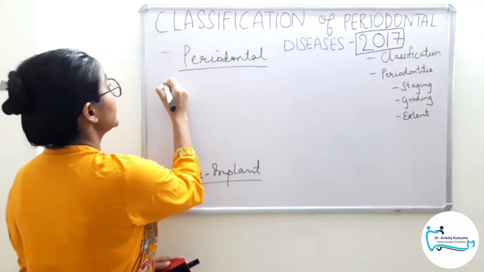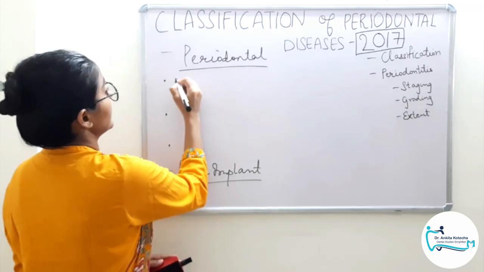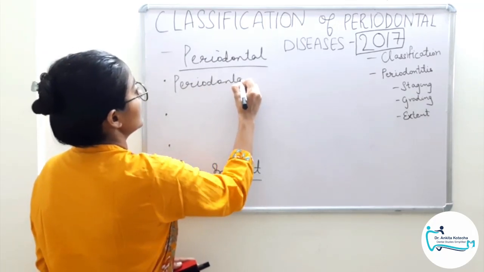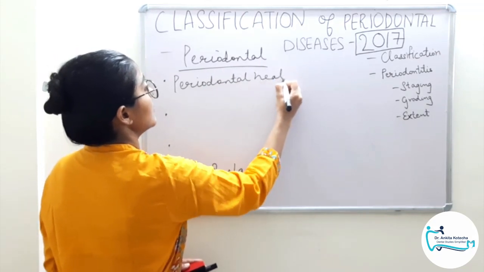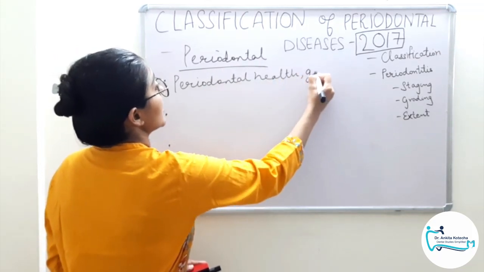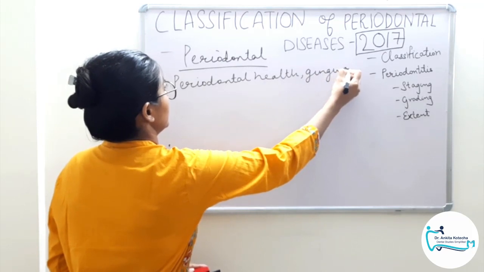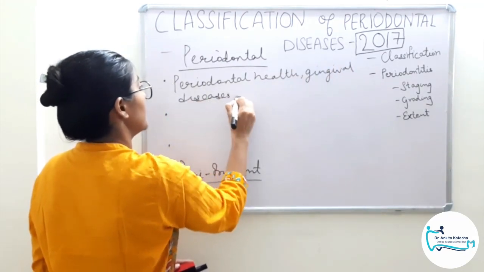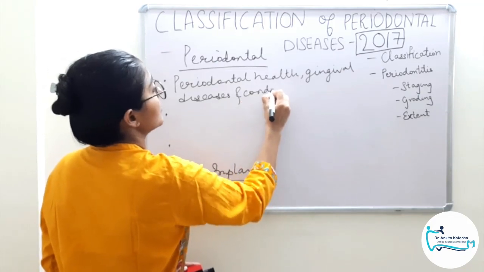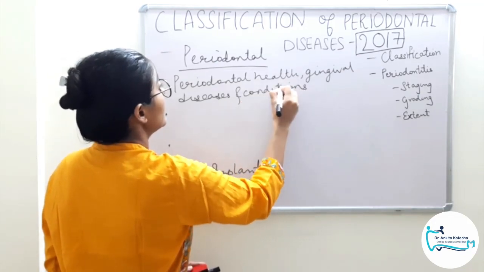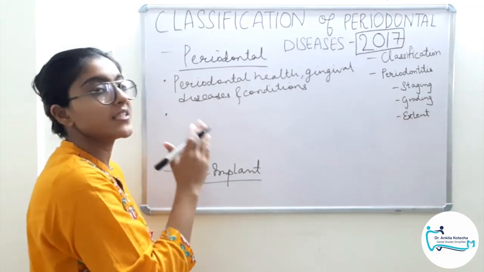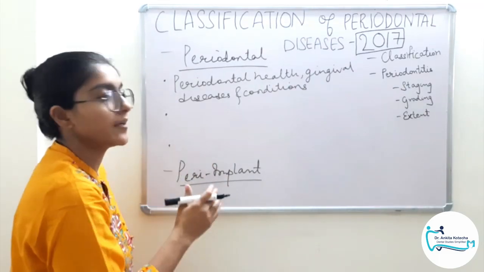Under periodontal diseases, we have three categories: periodontal health, gingival diseases and conditions. Please listen very carefully. This classification looks difficult at first glance, definitely, but it is very simple, very easy once you understand it.